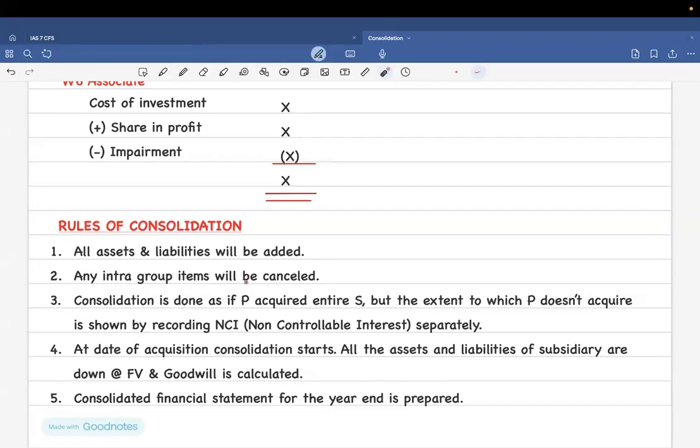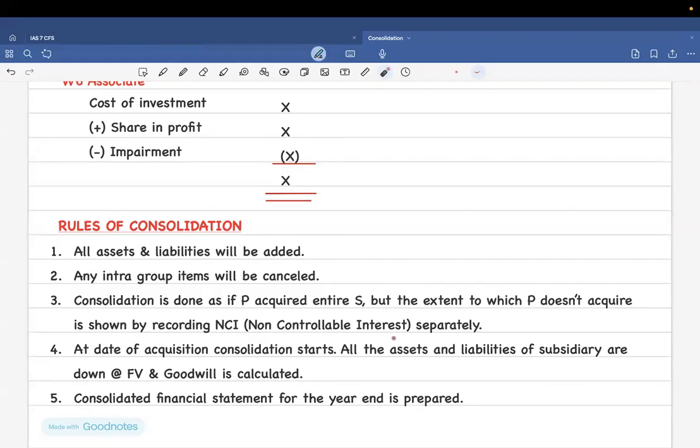Third one is consolidation is going to be done as if P is acquiring whole of S. Whatever P doesn't acquire should be shown in NCI, non-controlling interest, on a separate note, a separate section actually. Fourth one is at the date of acquisition, the consolidation would start. That means you are to take proportionately if need be.